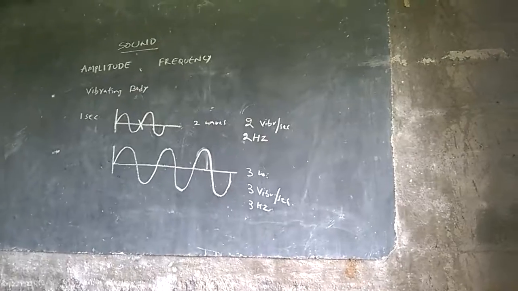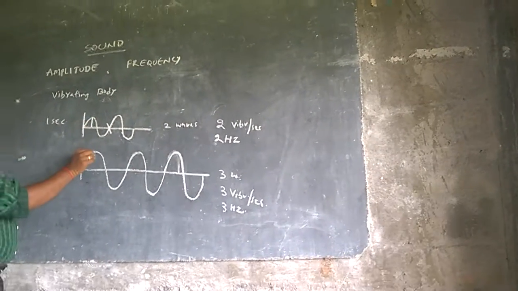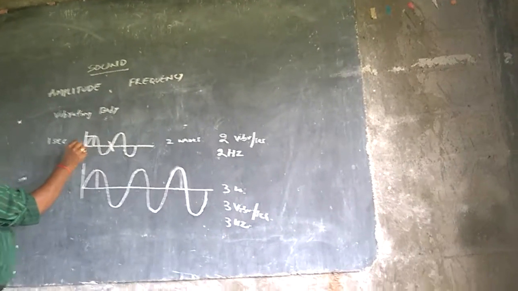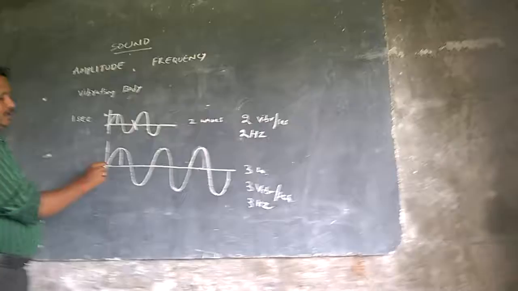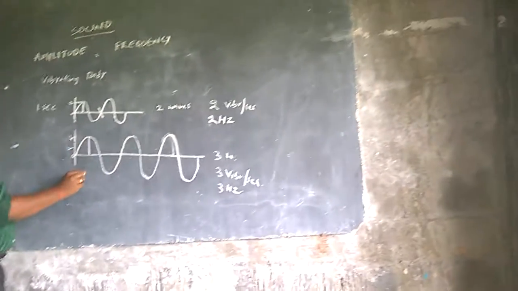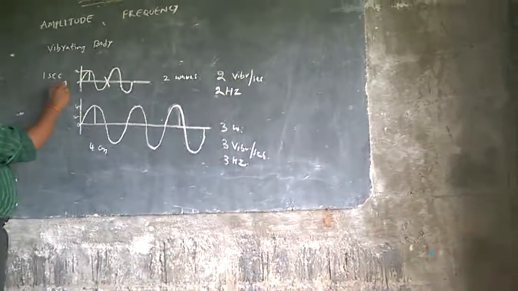What about the amplitude? Now compare these two. On the y-axis, if you divide into 2 units, here it is 4 centimeter, let us say, here it is 2 centimeter.